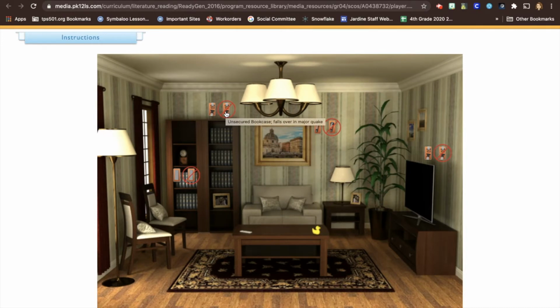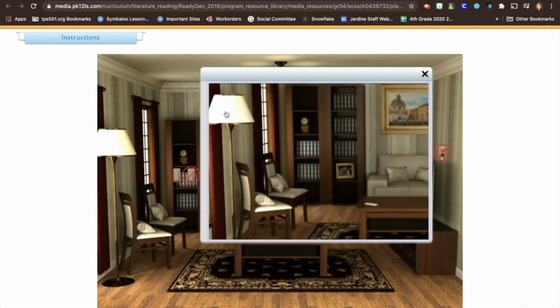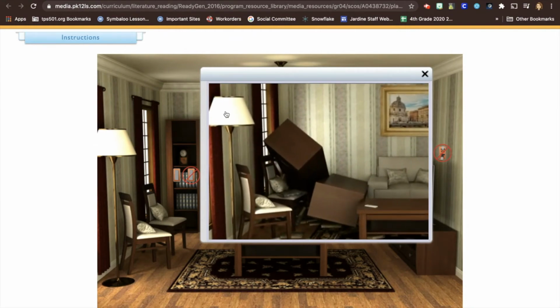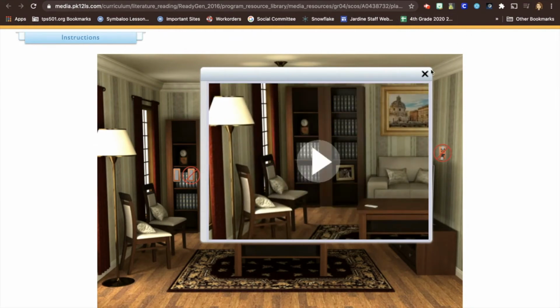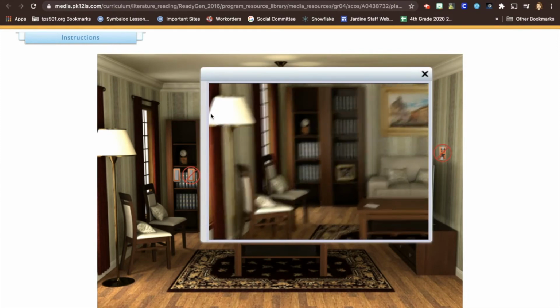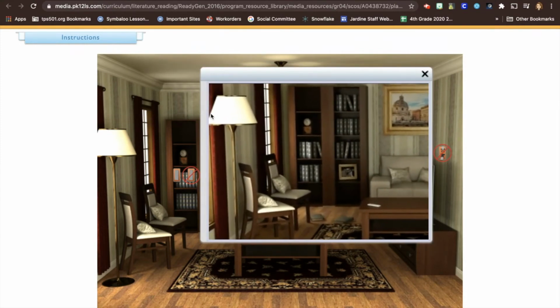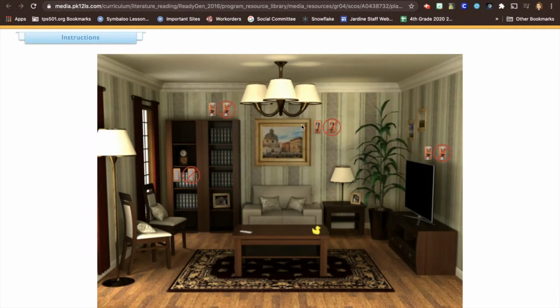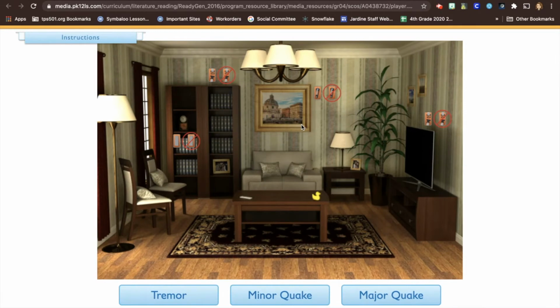So unsecured, here we go. Oh, that's a bad day. And then if they secure it, much better. Now let's go ahead. There are more that we could do, but let's look at what would happen if there's just a tremor in this living room. So that's a small earthquake.